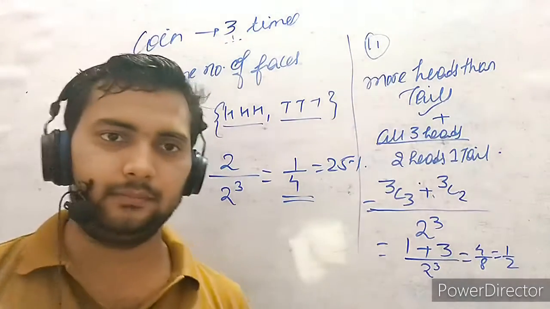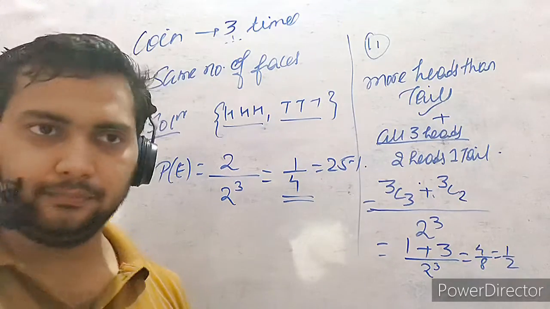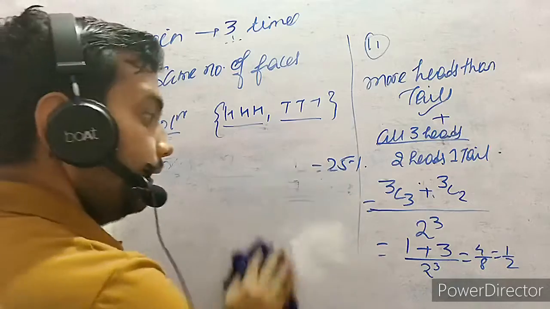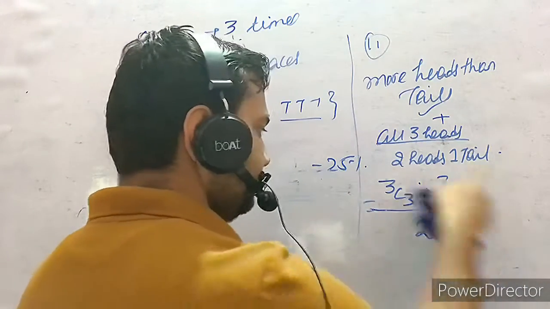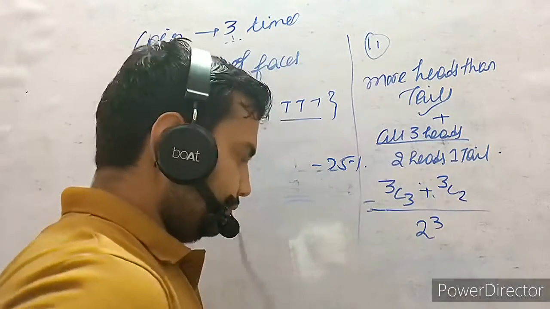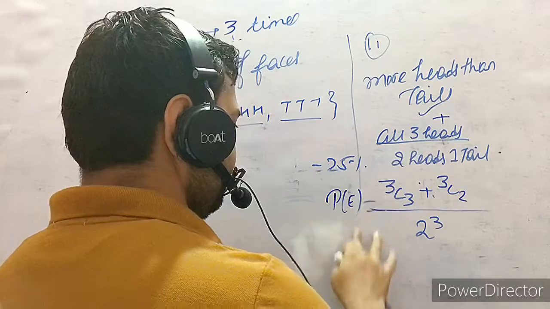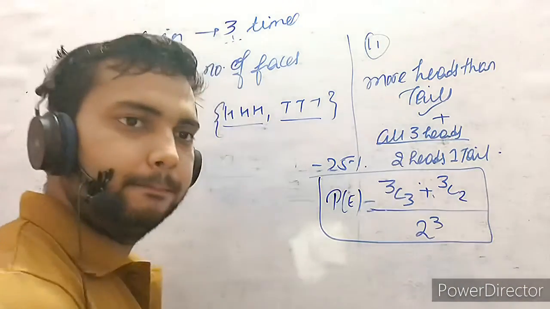Okay. That's it. And then if there are 5 coins, I hope you got it. This is the probability. Okay.